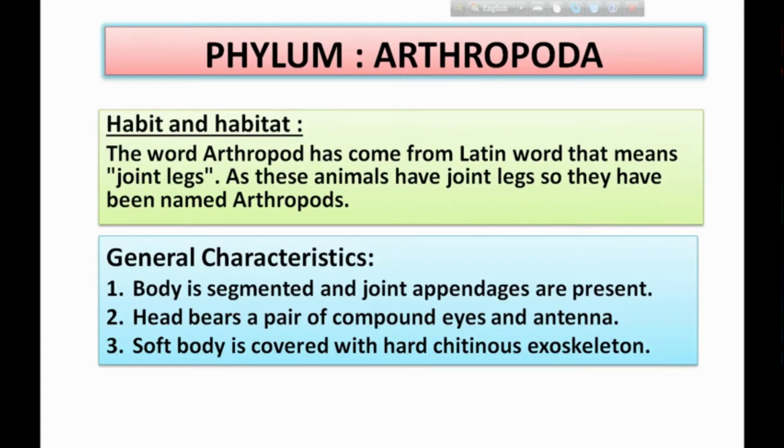Then Arthropoda. This is the largest phylum of the animal kingdom. The word arthropod comes from a Latin word that means jointed legs. As these animals have jointed legs, they have been named arthropods. Their general characteristics are: the body is segmented and jointed appendages are present. The head bears a pair of compound eyes and antennae. The soft body is covered with a hard chitinous exoskeleton.